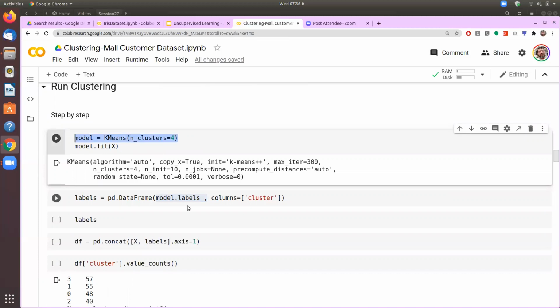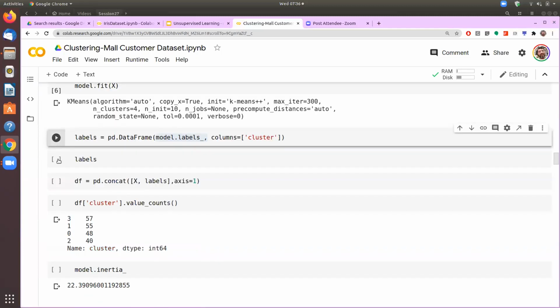It will create 4 different clusters, and each observation would be given either the label 0 or 1 or 2 or 3. Since we are asking the model to create 4 different clusters, it will create 0, 1, 2, 3. That is how each cluster would be named. And that's what we will get in model.labels.